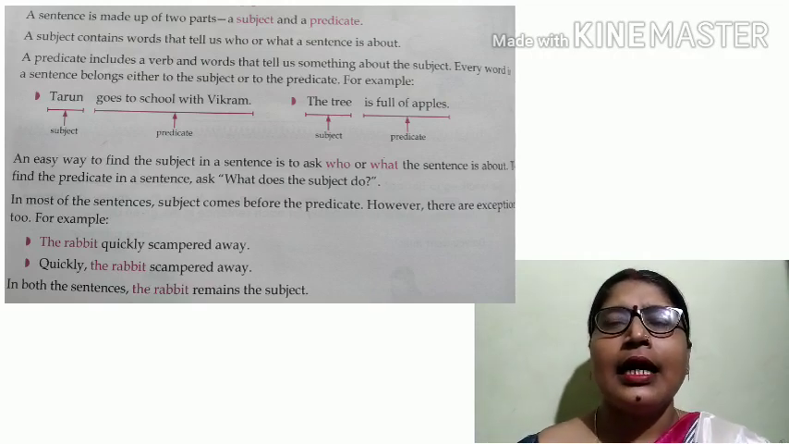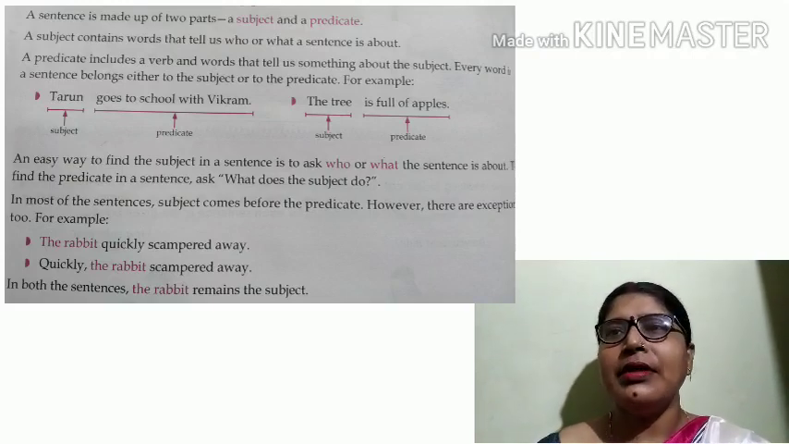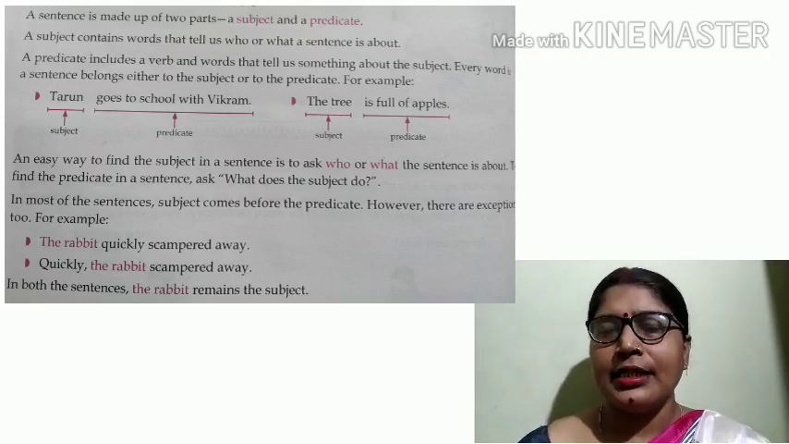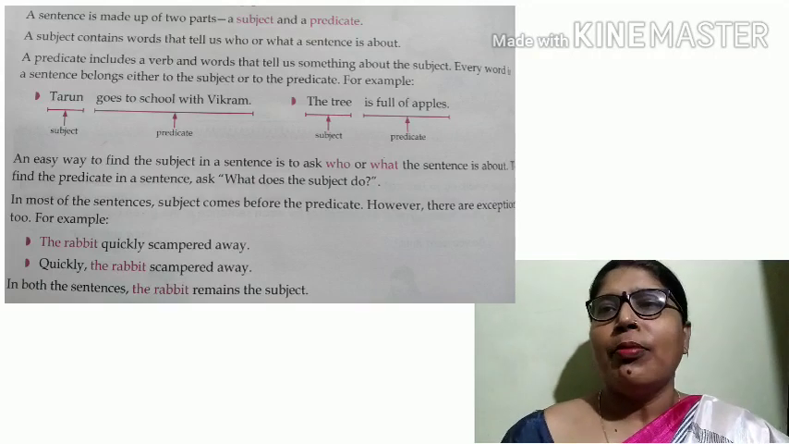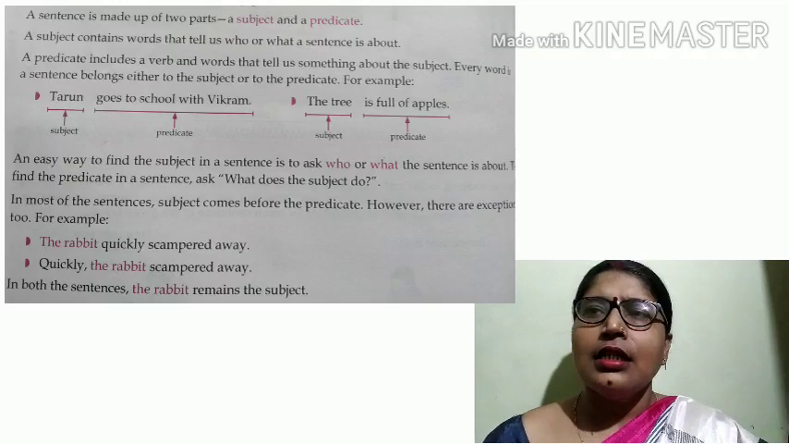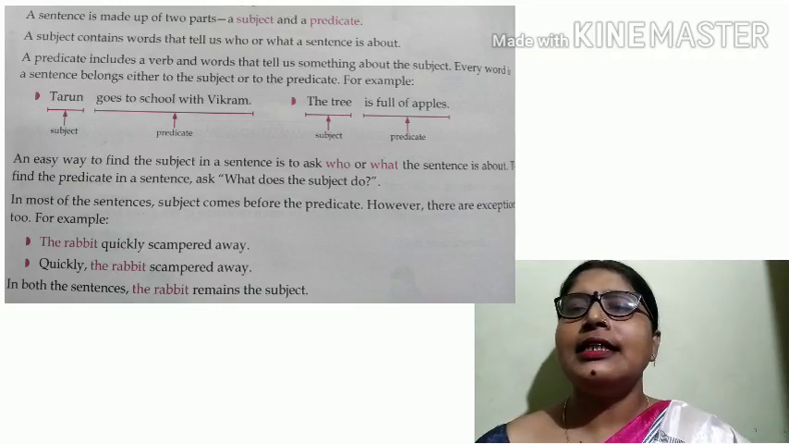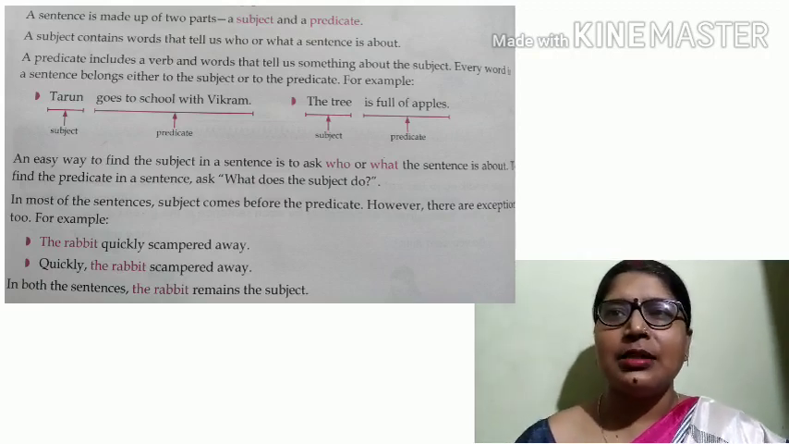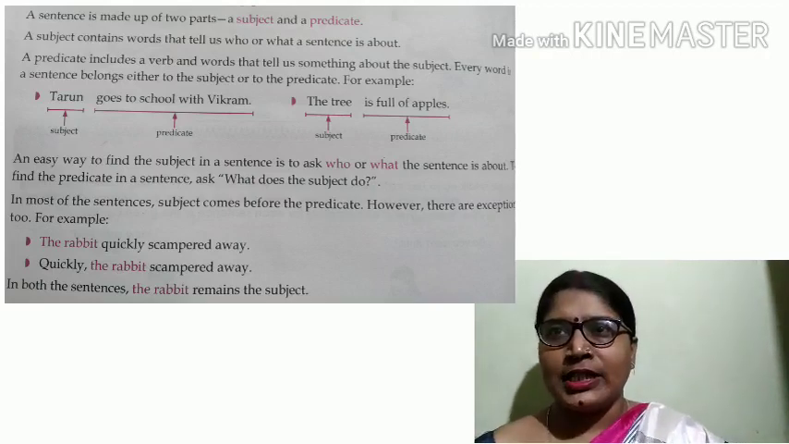Example, Ram is reading a book. In this sentence, the word Ram is subject and is reading a book is predicate. Predicate has also two parts, verb plus object. Is reading is verb and book is object. Ram is reading a book. Here Ram is subject, is reading is verb, and a book is object.